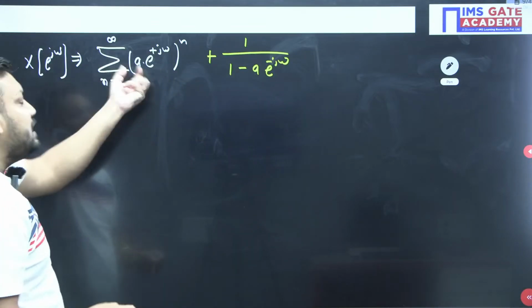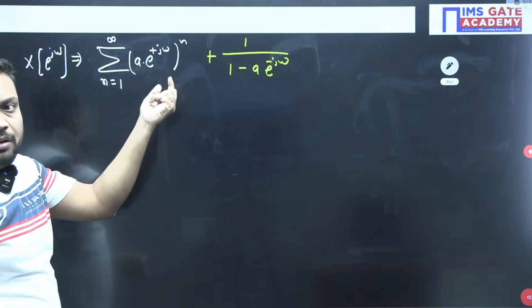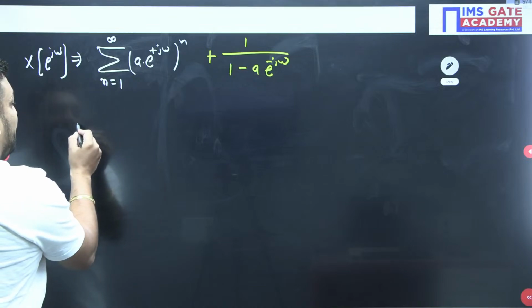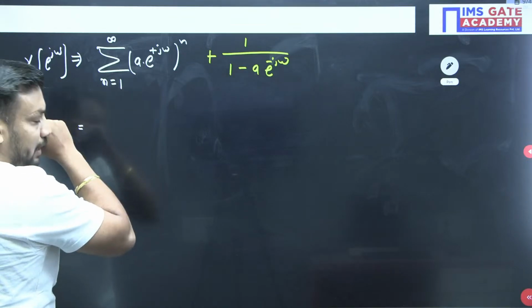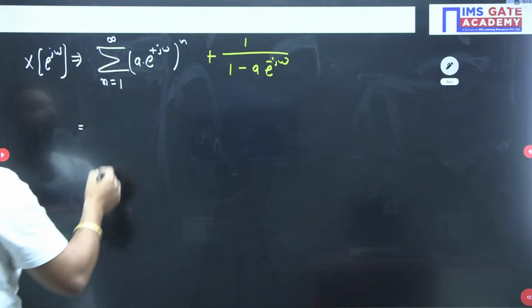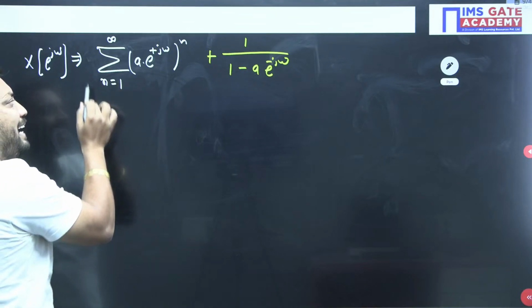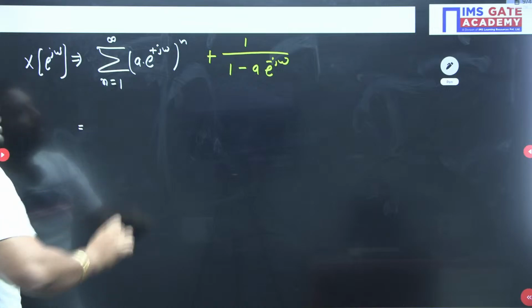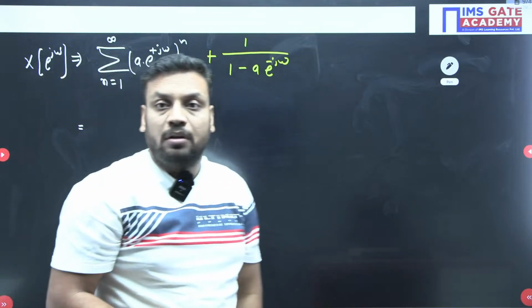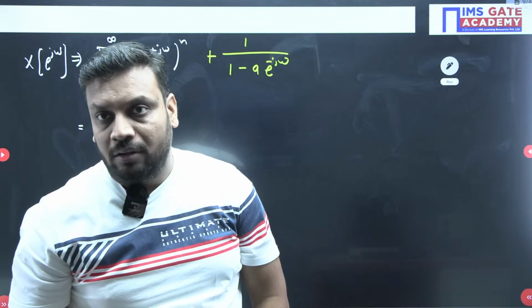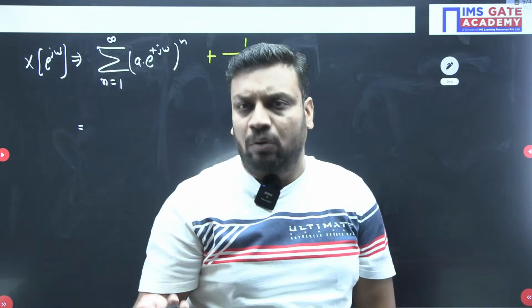Now student, just apply, because a is less than 1 and you know the modulus of e^{jω} is always 1. So just apply the infinite series formula that we have already noted in the last classes. This time we have to take only one precaution: n is not starting from 0, n is starting from 1. If n is starting from 0, then directly you can apply 1 upon 1 minus r.